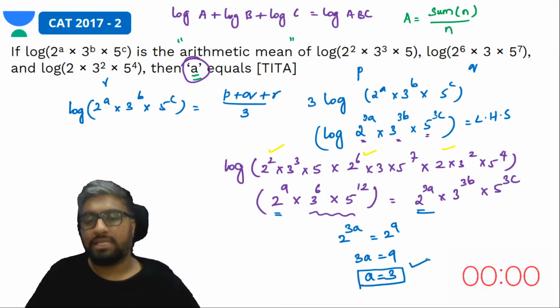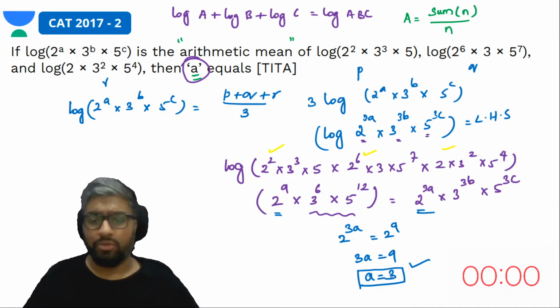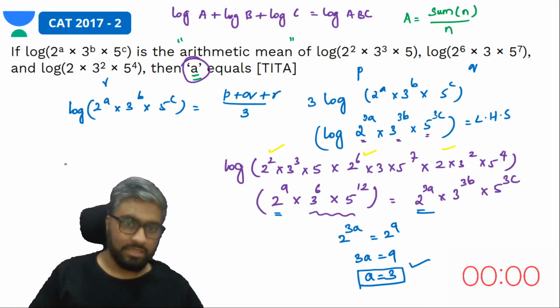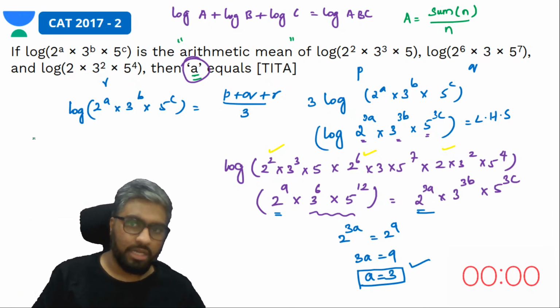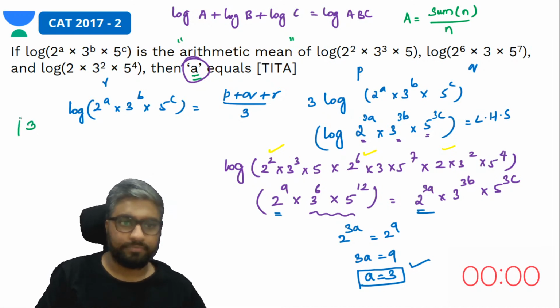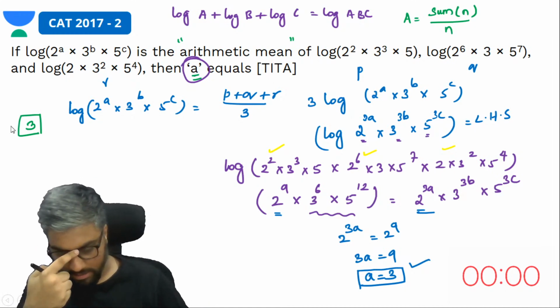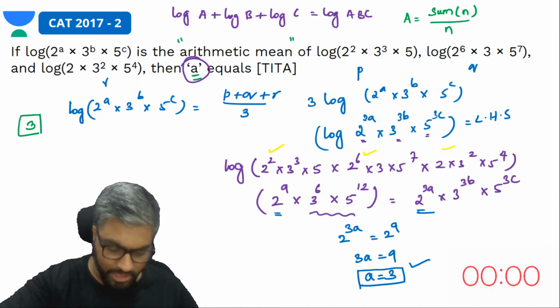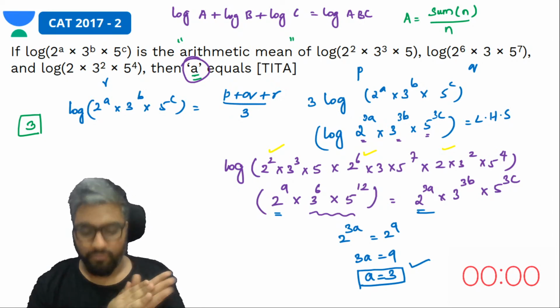So our answer is not 9. If you say the answer is 9, you have misread the question. It says arithmetic mean, not sum. If it were the sum, a would be 9. So what is a? 3. The answer you will type in your text box is 3. A very nice question. Correct, Pooja. So if A is 3, B would be 2, C would be 4. Very nice.